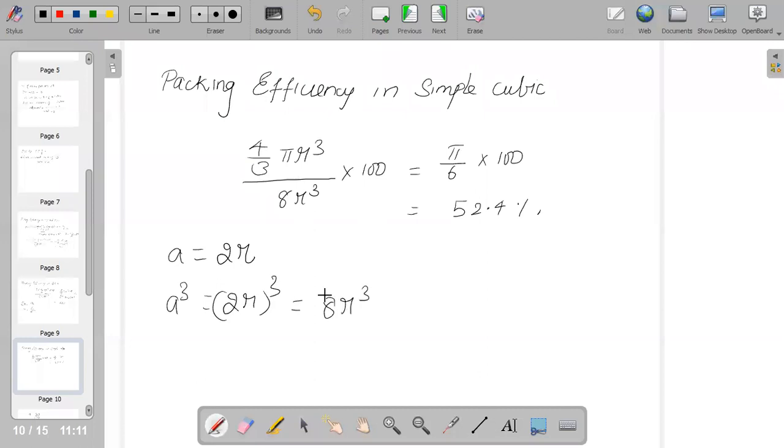And here the volume of the cube of your unit cell we have calculated as a cube equal to 8r cube. We could substitute. This is our 4 by 3 pi r cube volume, and you are having 8r cube, we have calculated, into 100. If you sort that out, you will get it to be